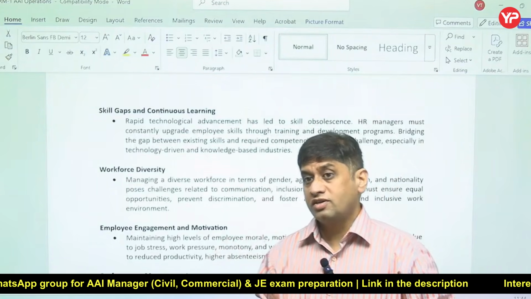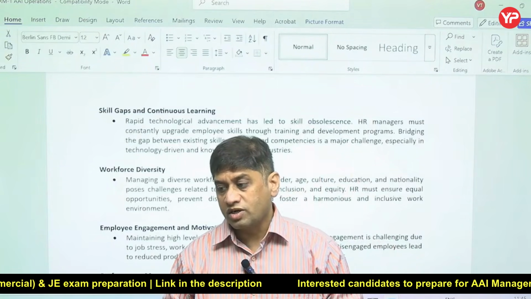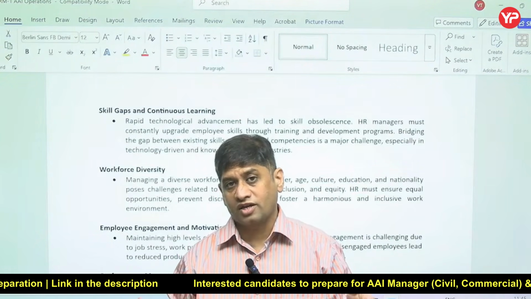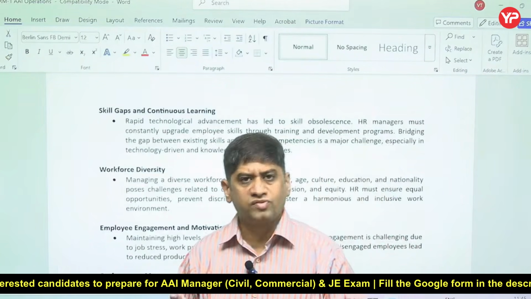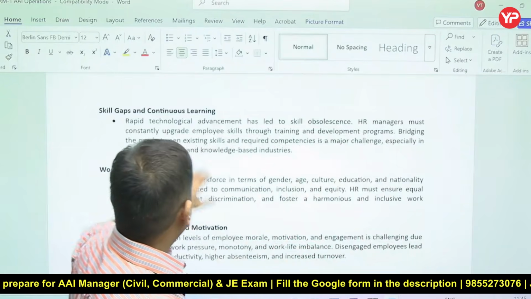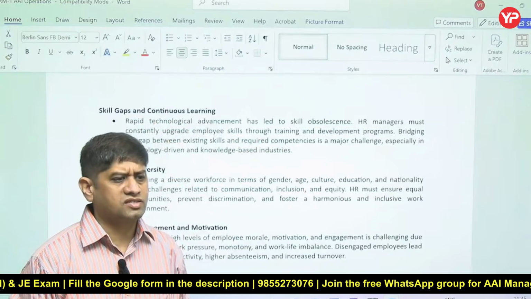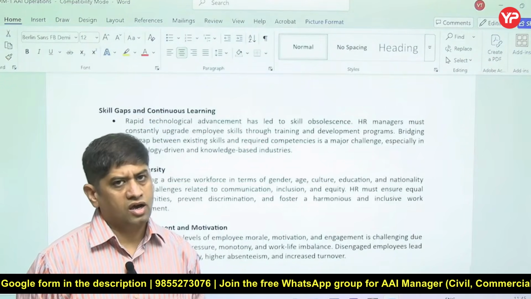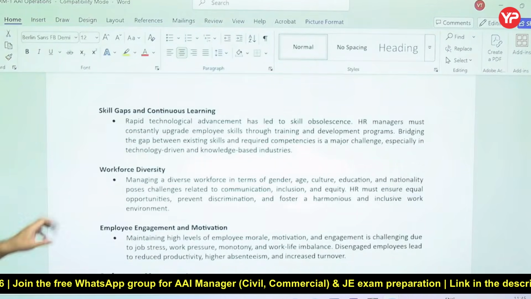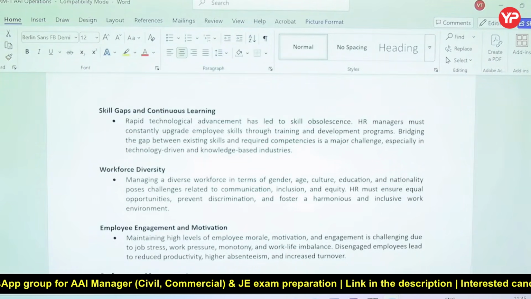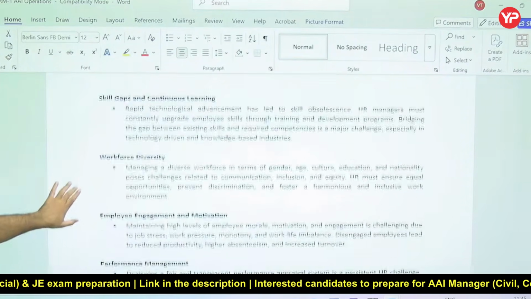Because technology and the market are evolving very fast and becoming competitive, it is very important that people working in the organization also evolve themselves, continuously innovate, learn, improve, and upskill themselves. Continuous learning and upskilling your manpower is a challenge, because there is always resistance to upskill and to evolve. So how do we keep the entire manpower evolving in that direction? In knowledge-based and technology-driven industries, this is a main challenge.